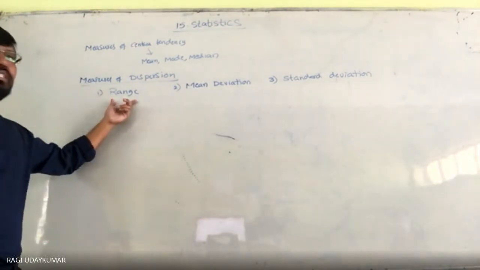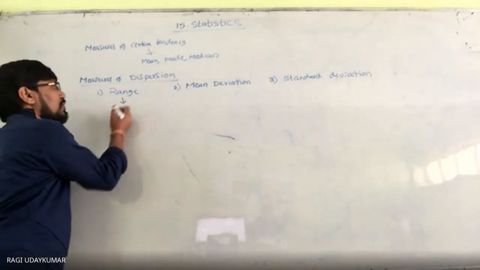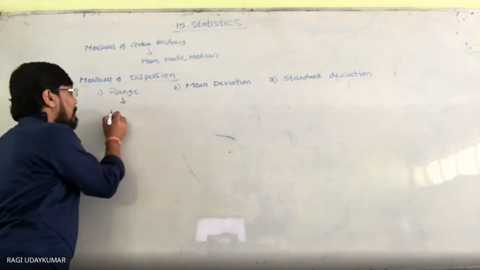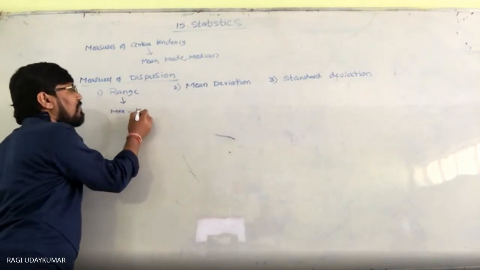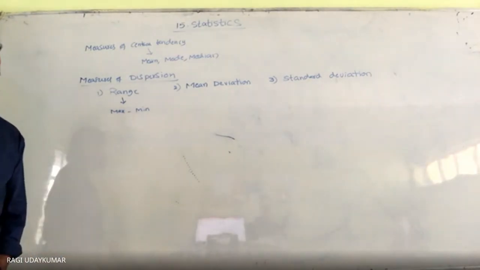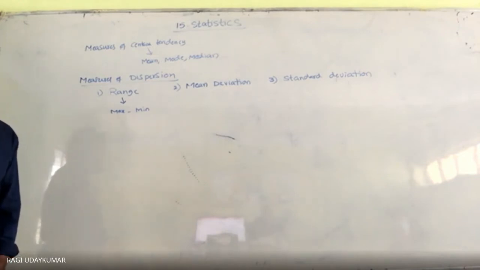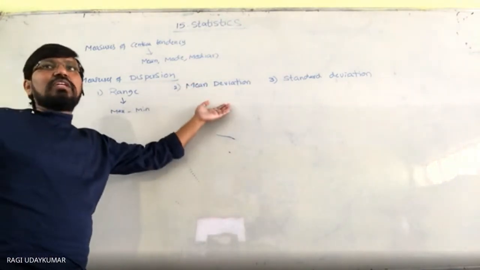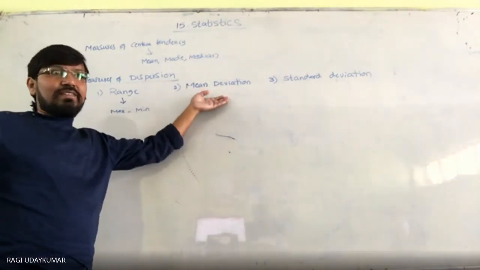Here range is the simple thing. Already you learned range in 9th class. Do you remember? Maximum value minus minimum value of the given data. If the data is given to you in the ungrouped data format, to find the range, it is maximum value minus minimum value. Mean deviation is the main thing in the 15.1 exercise.